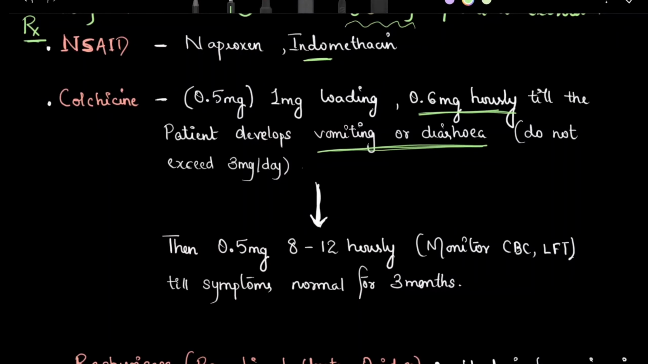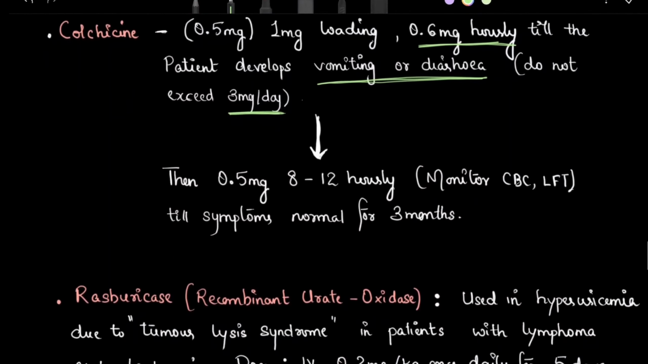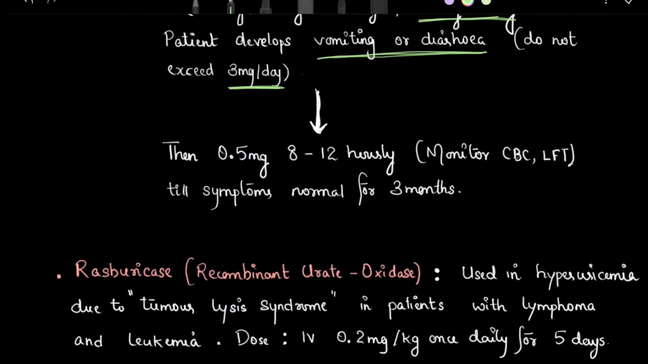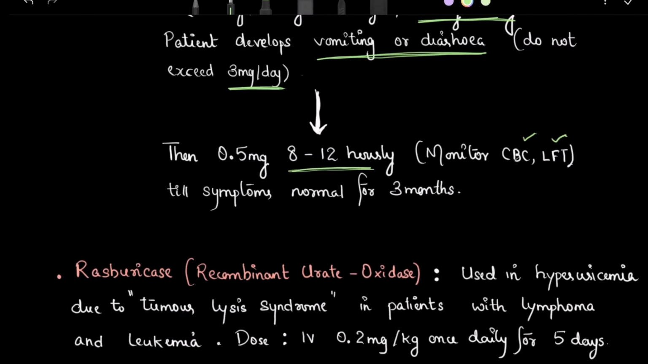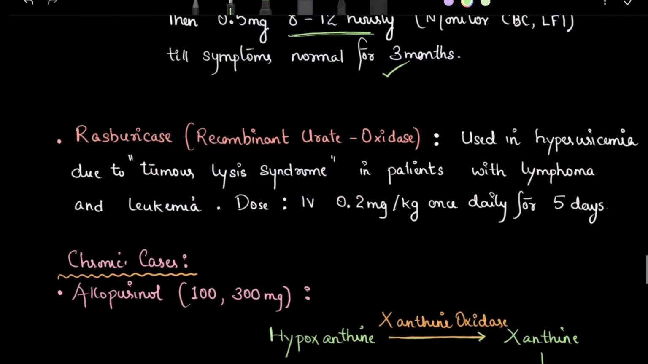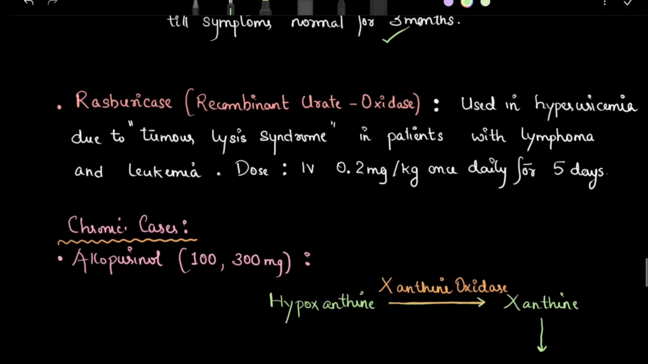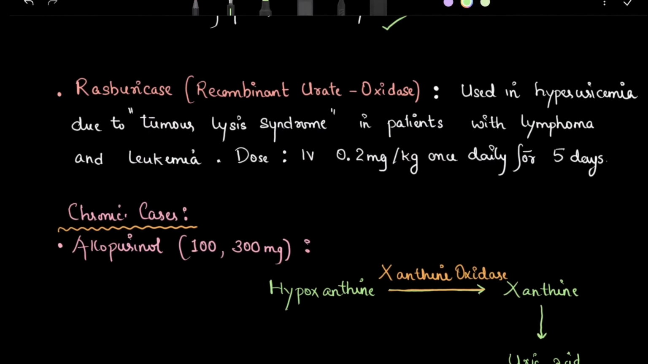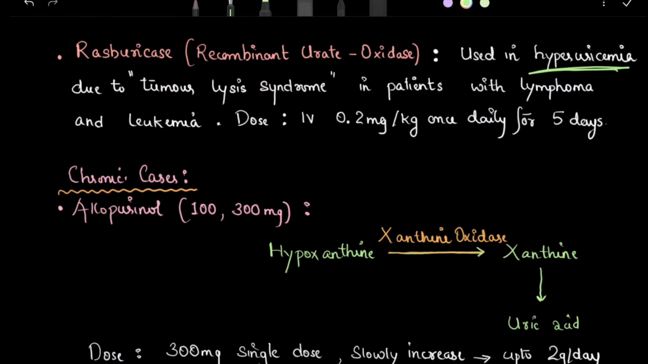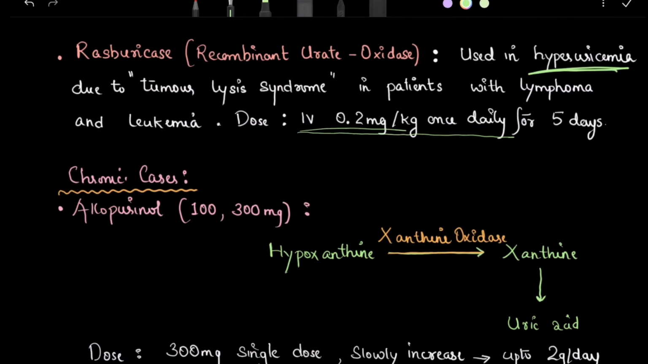Do not cross more than 3 milligram per day. Okay. Then we use 0.5 milligram 12 hourly, that is TDS or BD. Just monitor CBC, LFT till symptoms are normal for 3 months. Okay. Then rasburicase, which is the recombinant urate oxidase, is also used in hyperuricemia due to tumor lysis syndrome in patients with lymphoma and leukemia. Rasburicase dose is IV 0.2 milligram per kg once a day for 5 days because it's a urate oxidase.